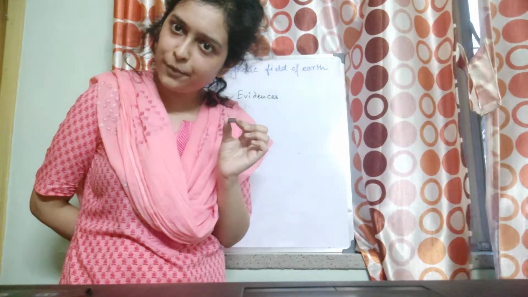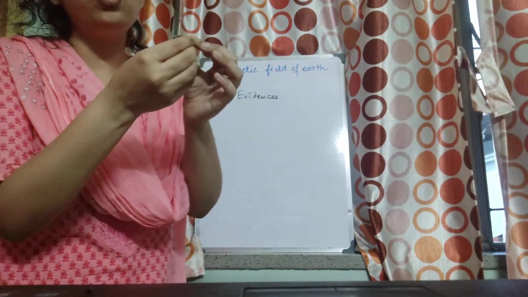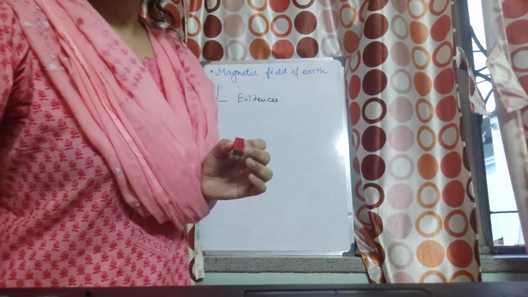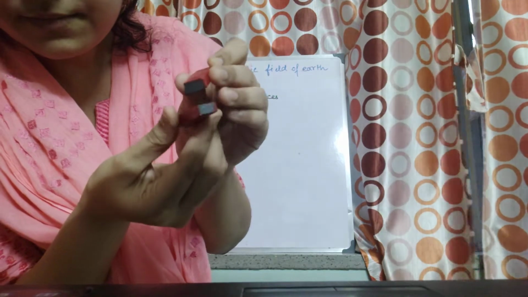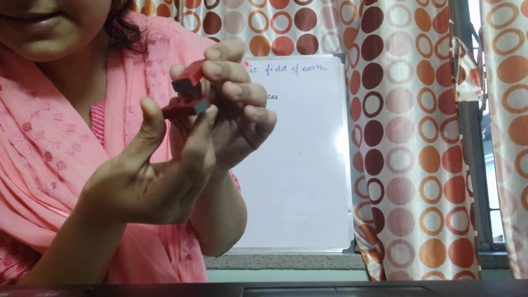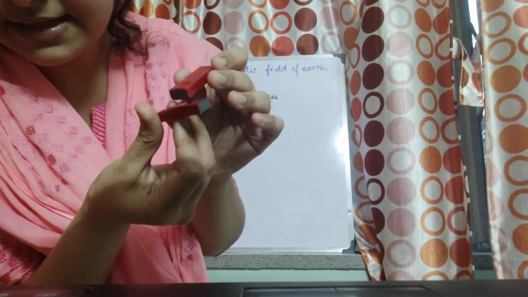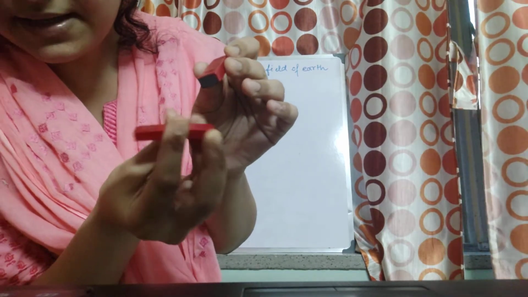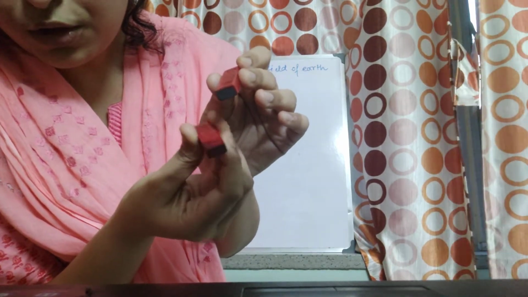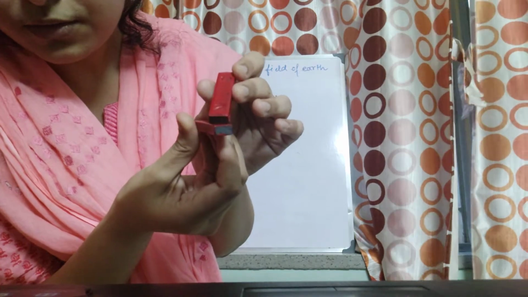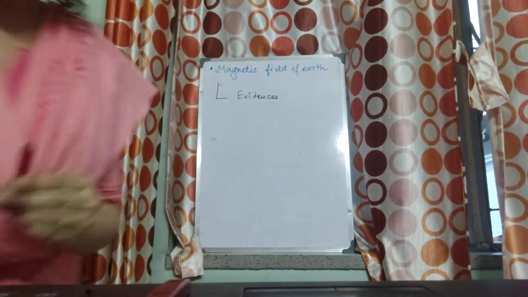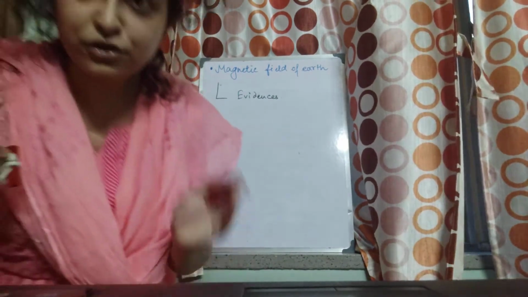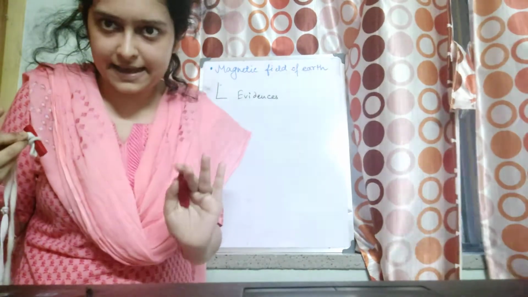You understood my point? Suppose I have got two bar magnets. See, it's moving on its own, I am not doing anything, it's repelling. But south pole, north pole. I am just trying to show you as much as I can.